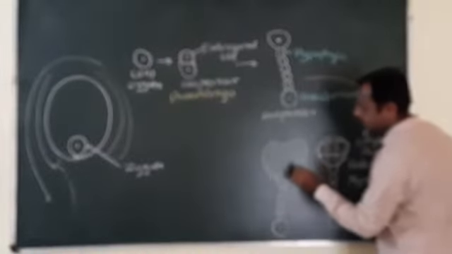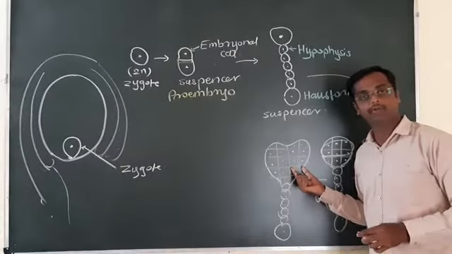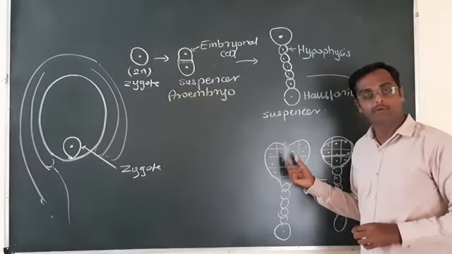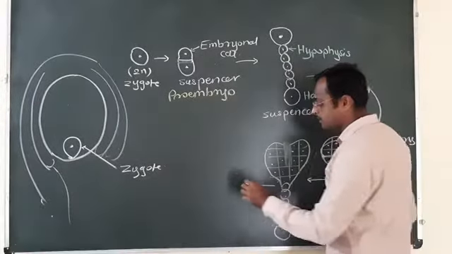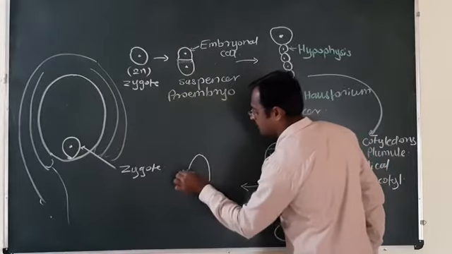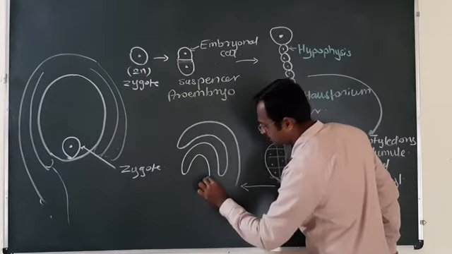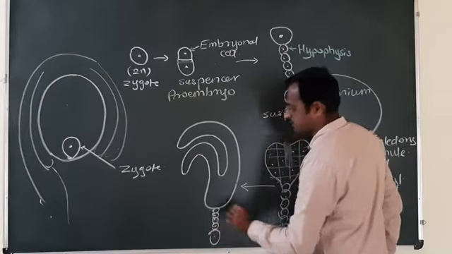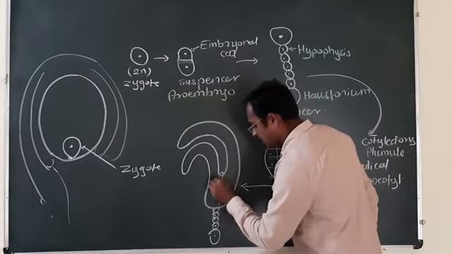divides to form the mass of cells, which gradually becomes a heart shape, and the lateral side will develop into the cotyledon, and the central part will develop into the embryonal axis having plumule and radicle structure. Later, by successive cell divisions, this heart-shaped structure will develop into the curved horseshoe-shaped structure, and at the center it contains the embryonal axis.